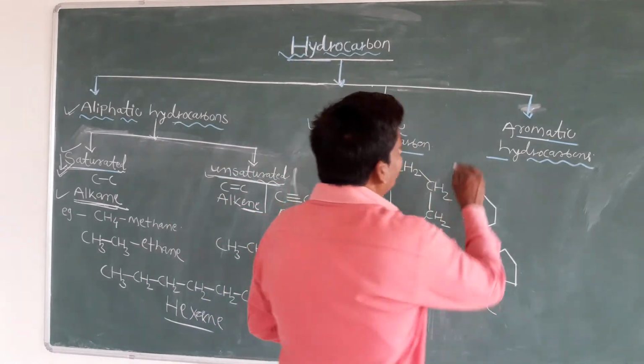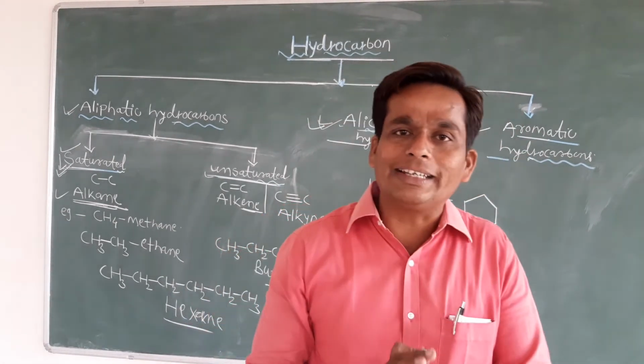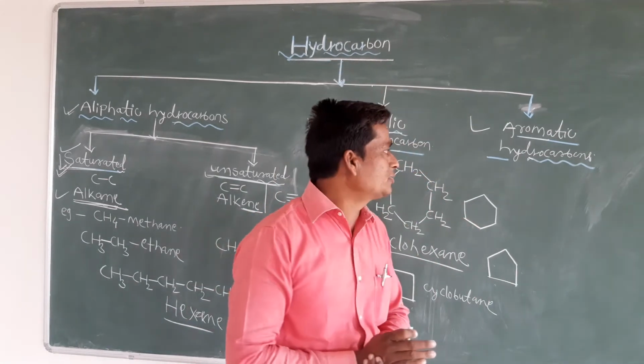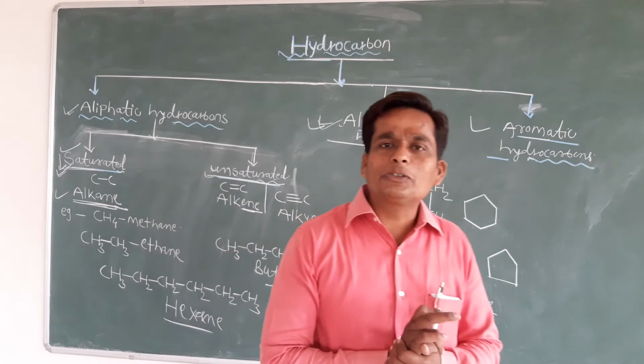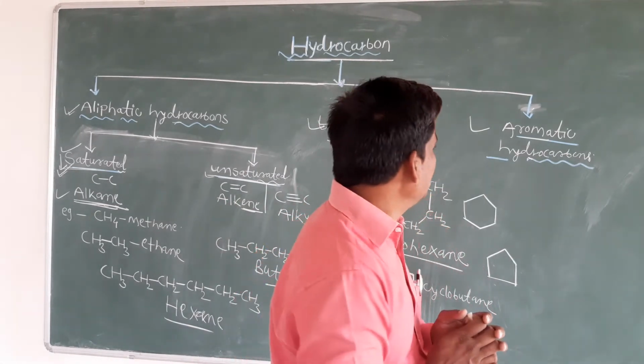Let us see what are the aromatic hydrocarbons. So students, let us see first what is meant by aromatics. Actually aromatic is a Greek word. Aroma means pleasant smell. Okay, so aromatic hydrocarbons means the compounds containing at least one benzene ring in their structure.